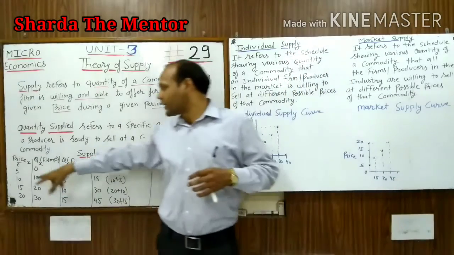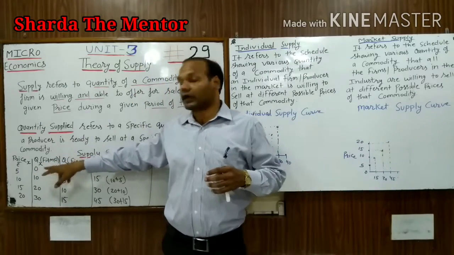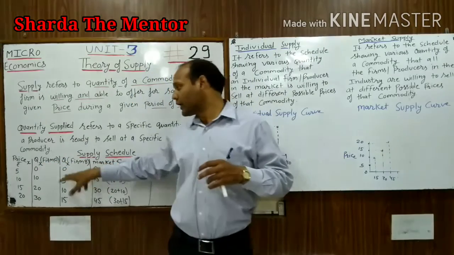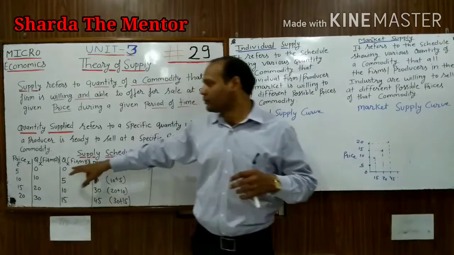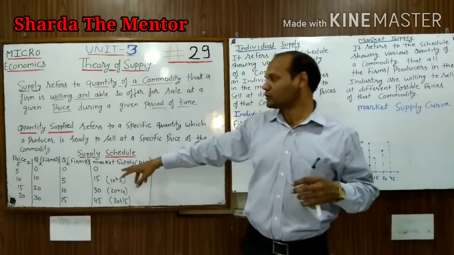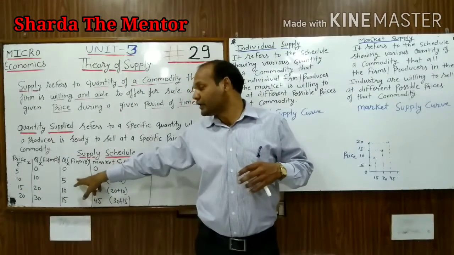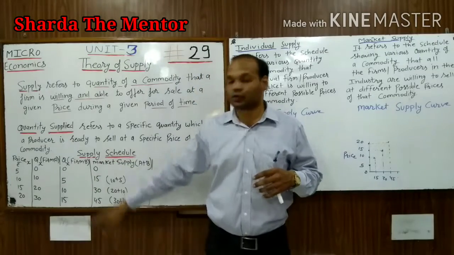At the price of 5, A is ready to sell 0, A did not want to sell anything, and B also doesn't want to sell anything. At the price of 10, A is ready to sell 10 units of the commodity, and firm B is ready to sell 5 units of the commodity, and so on.